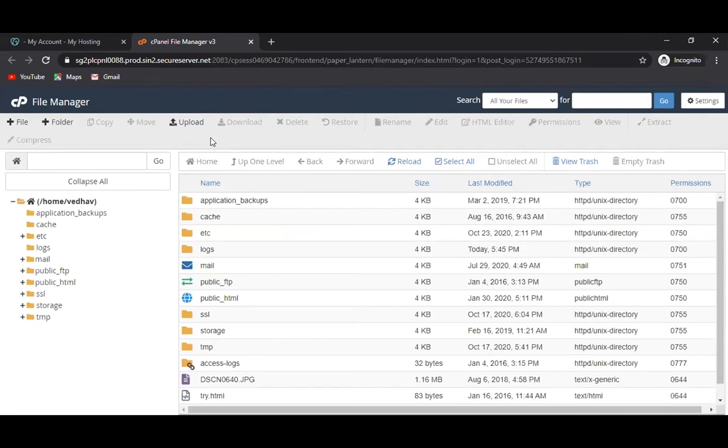For copy you have to select first, then only you can copy. For move, you select something, then only you can move. Upload means you will click on upload. First select the folder where you want to upload the images.